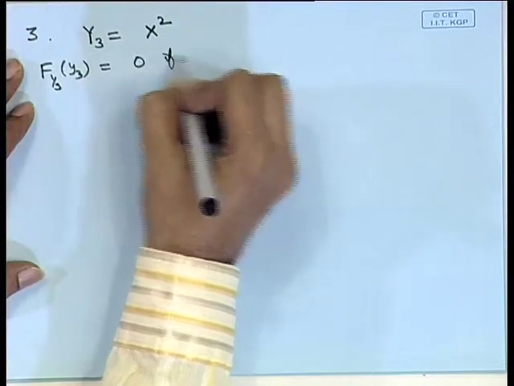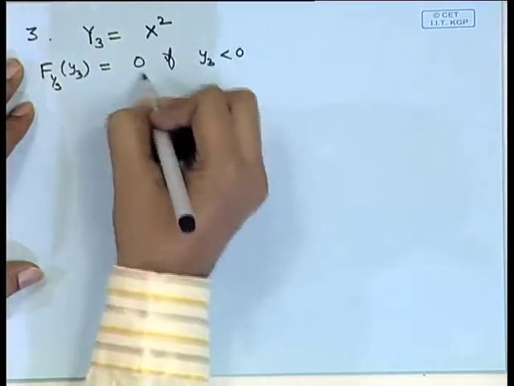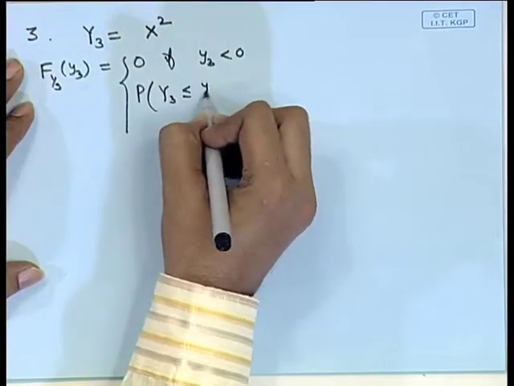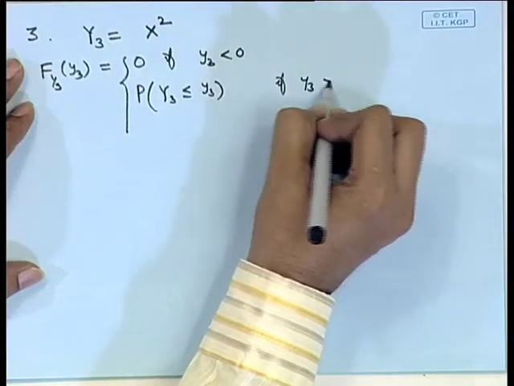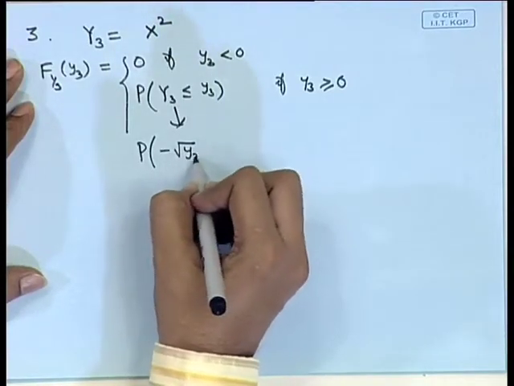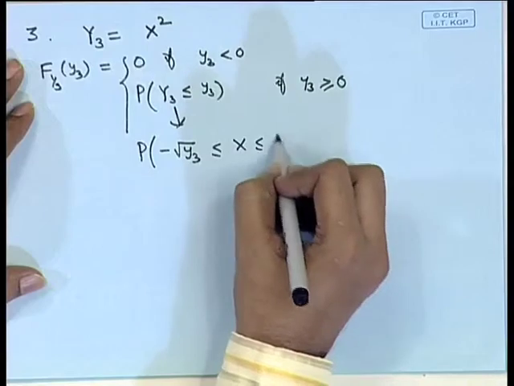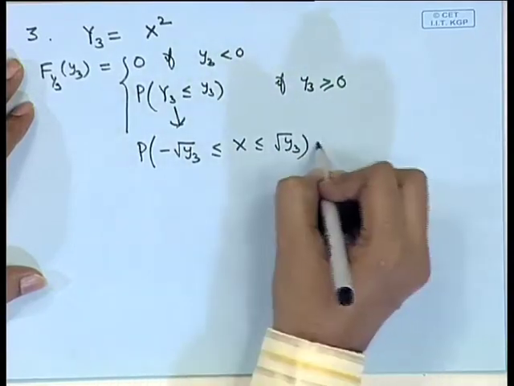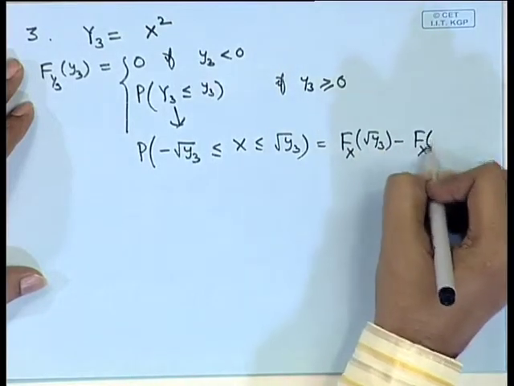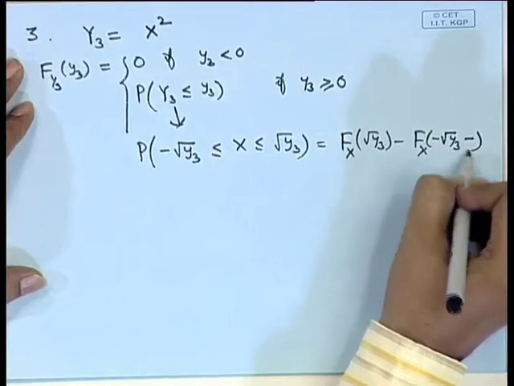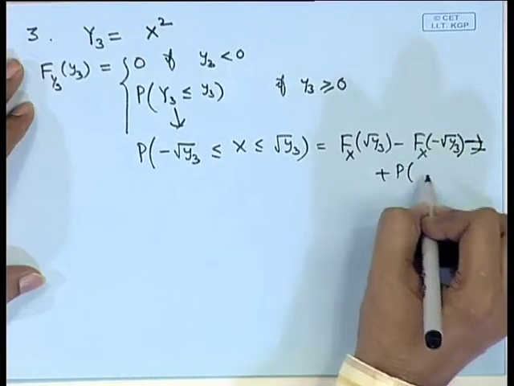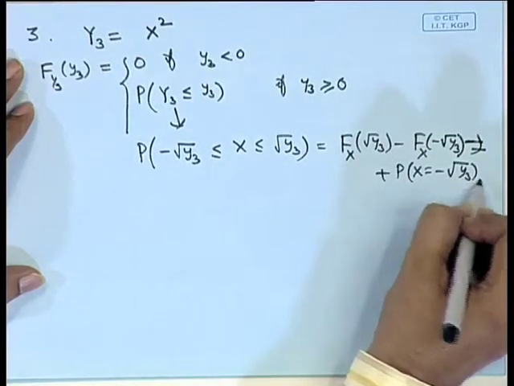then this is 0 if y 3 is less than 0, and it is equal to probability of y 3 less than or equal to y 3 if y 3 is greater than or equal to 0. Now, this quantity becomes probability of minus square root y 3 less than or equal to x less than or equal to root of y 3. So, that is equal to F of root y 3 minus F of minus root y 3 minus, that is the left hand limit at this point, which we can express as this plus probability of x is equal to minus root y 3.